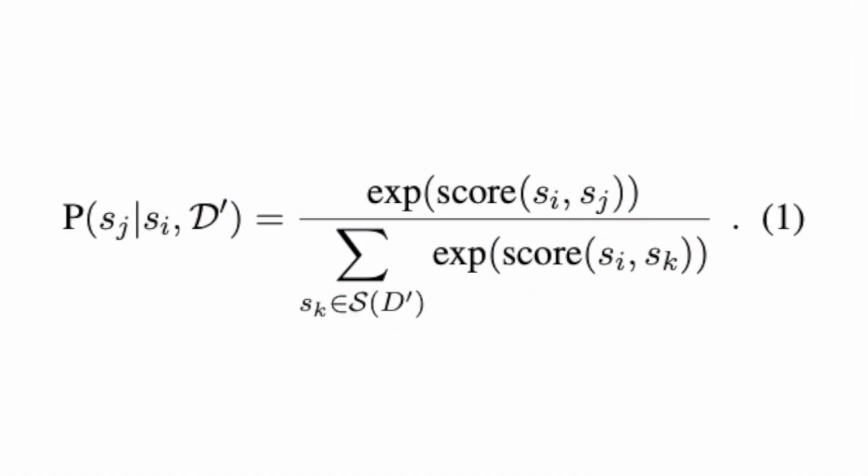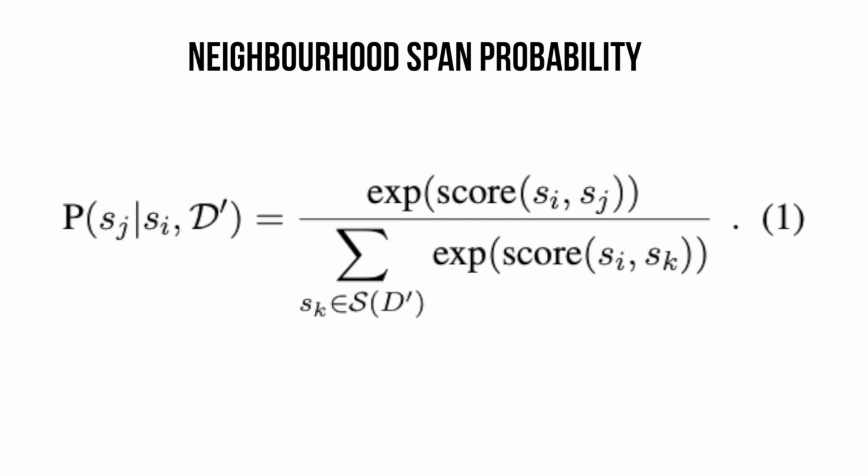So how do we train this model? First, let's look at the formula for the neighborhood span probability. In order for us to capture spans that are semantically similar to each other, we need to compute the neighborhood span probability for each span against other spans in the training set. As you can see in the equation, the score numerator computes the similarity between span i and span j, and the entire equation computes how close each span in the training set is to span i.